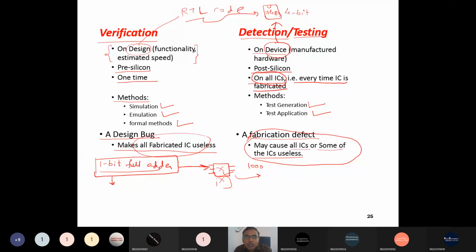For a specific time, the fabricated ICs came out faulty, and for the rest of the time the ICs were functionally good, working perfectly. So that was happening. And the engineers there thought: why does this happen only in a specific duration, where the fabrication slot comes out faulty, and for the rest of the time all the ICs are functionally correct? Why is this happening?